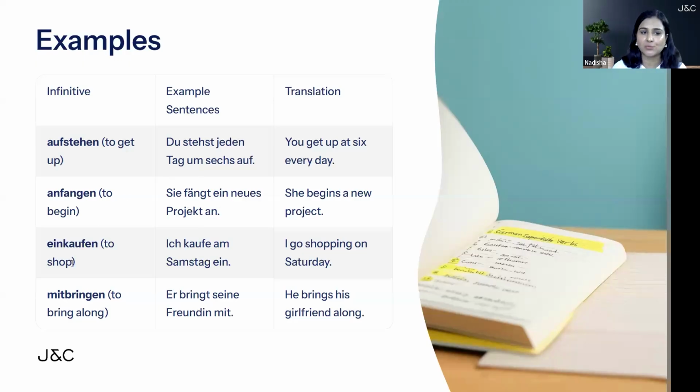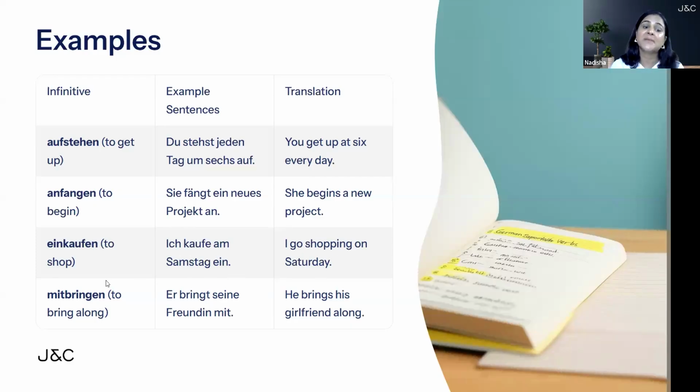The next one is einkaufen. Can you guess the prefix here? The prefix is ein and kaufen is the base verb. So if you see the base verb, it will be something you know already. Kommen, gehen, bringen, something like that. And the prefix will always be mit, an, bei, ab, auf, something like that. Let's see the example. Ich kaufe am Samstag ein. Ein is the prefix. It will go at the back. Kaufen is the base verb coming at second place, conjugated based on the subject, ich. That's why E ending. Ich kaufe am Samstag ein. I go shopping on Saturday.